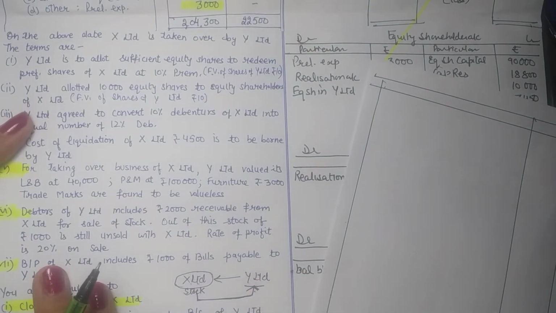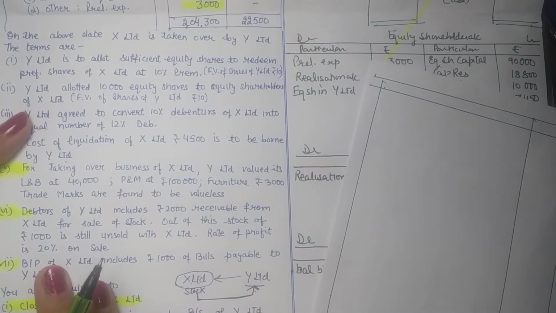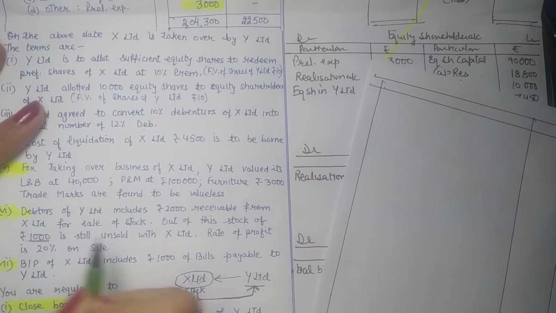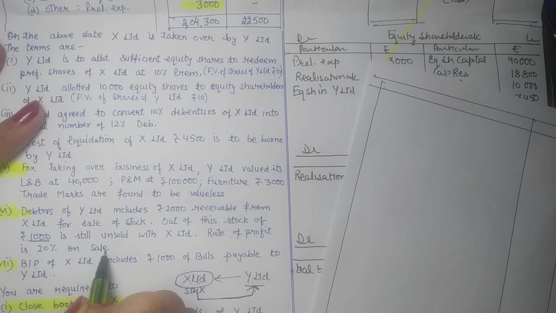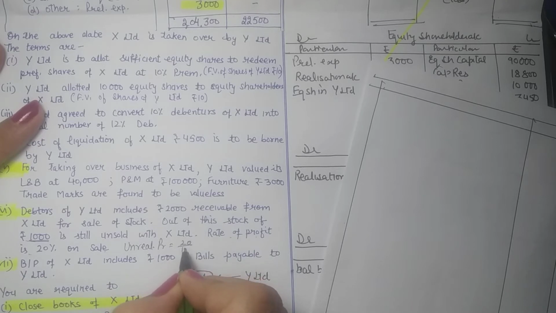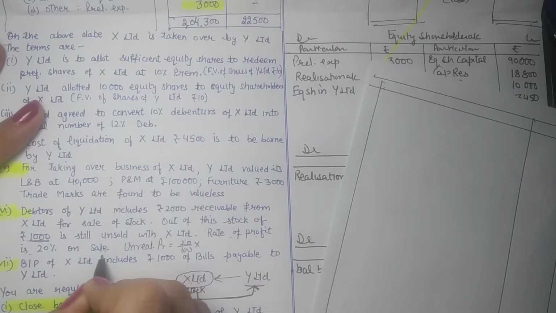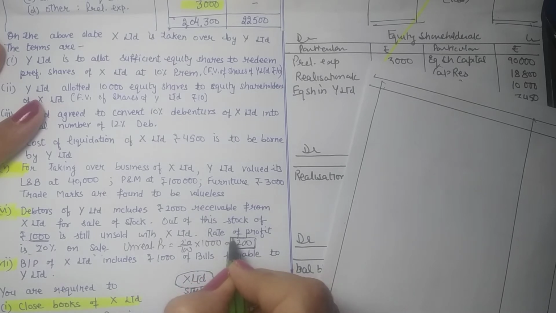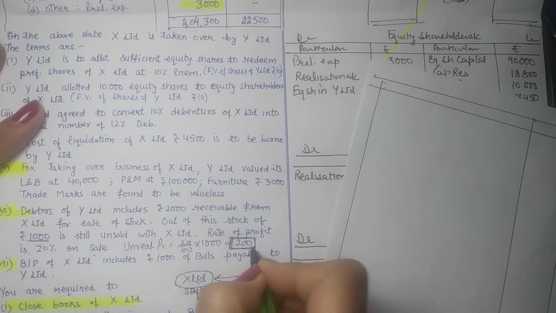And right here we can calculate the amount of unrealized profit also. Stock of 1,000 is unsold and the rate of profit is 20% on sale. That means unrealized profit is 20% of sale, and sale is 1,000 rupees of stock. So 200 rupees is the unrealized profit that we are to cancel.